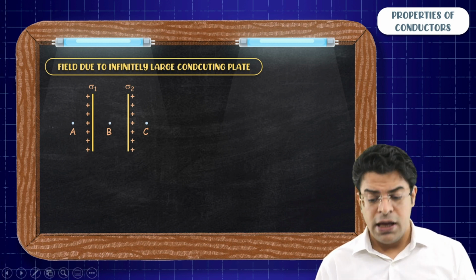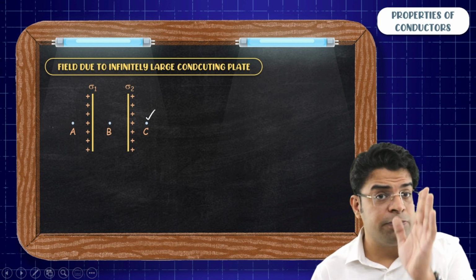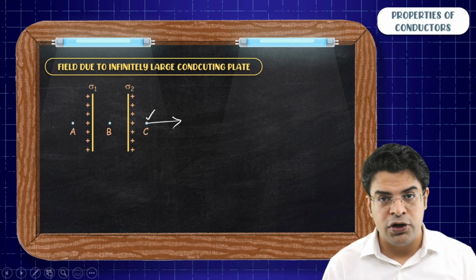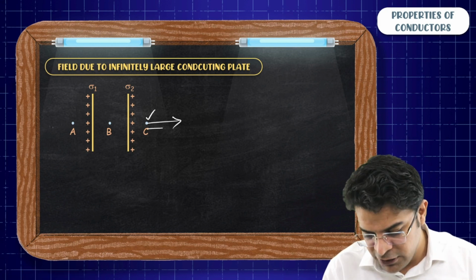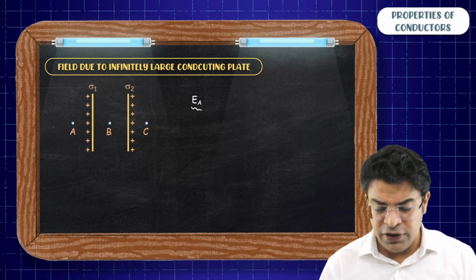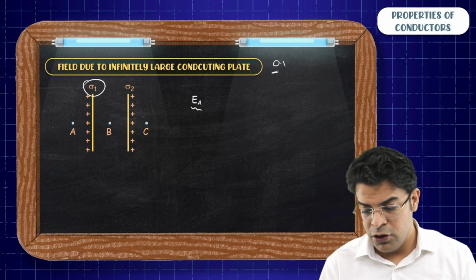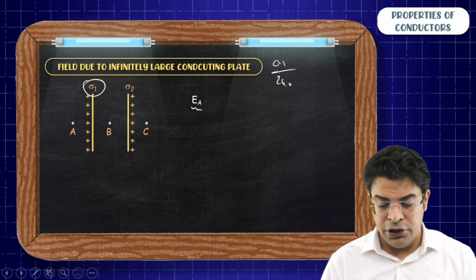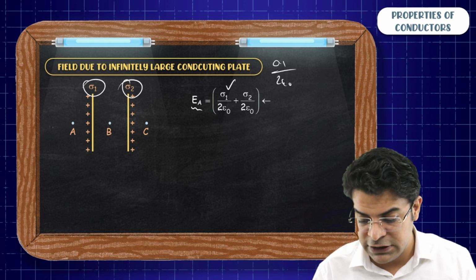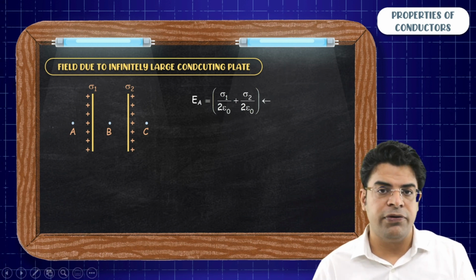Yes, sir. At point C, since positively charged infinitely large plane sheets will produce field away from themselves, due to the left sheet, the field will be towards right, and due to the right sheet, the field will be towards right. So you will say the electric field at A due to the first sheet will be sigma 1 by 2 epsilon naught, and due to the second sheet also sigma 2 by 2 epsilon naught. So you get sigma 1 by 2 epsilon naught plus sigma 2 by 2 epsilon naught towards left.